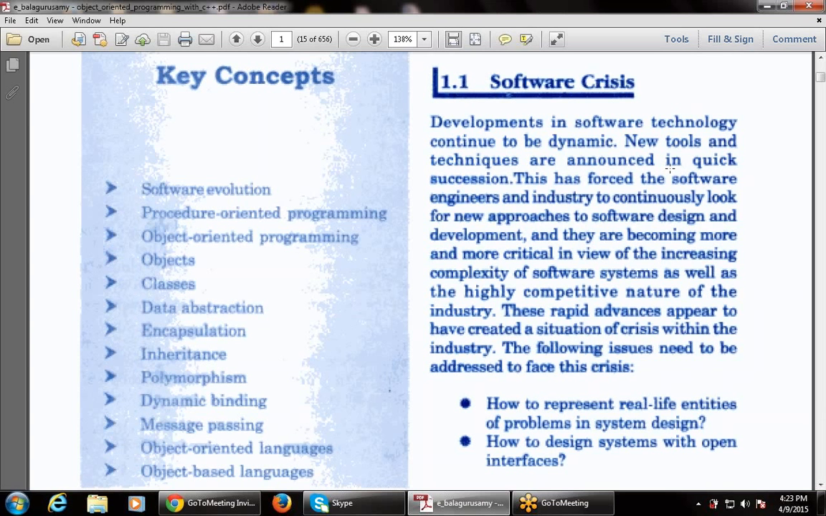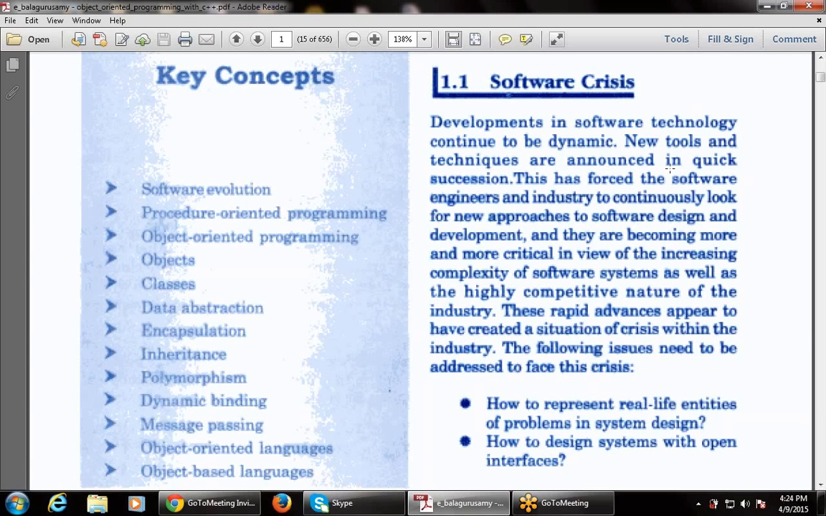So what are the issues that are faced while there is a software crisis? When there is a software crisis, the following issues are addressed. First is how to represent real-time or real-life entities of a problem in system design. That is, how to denote a real-time problem, the current or day-to-day life problem, that is, real-life entities of a problem in a system design.